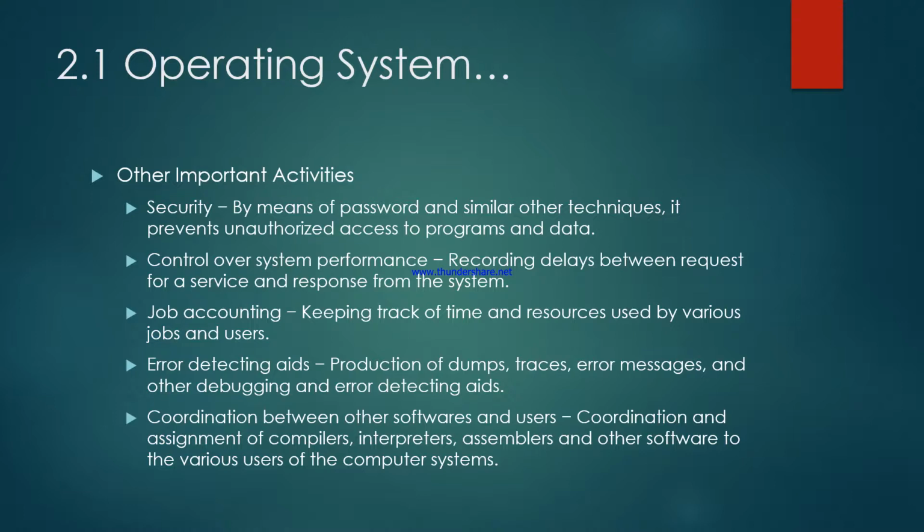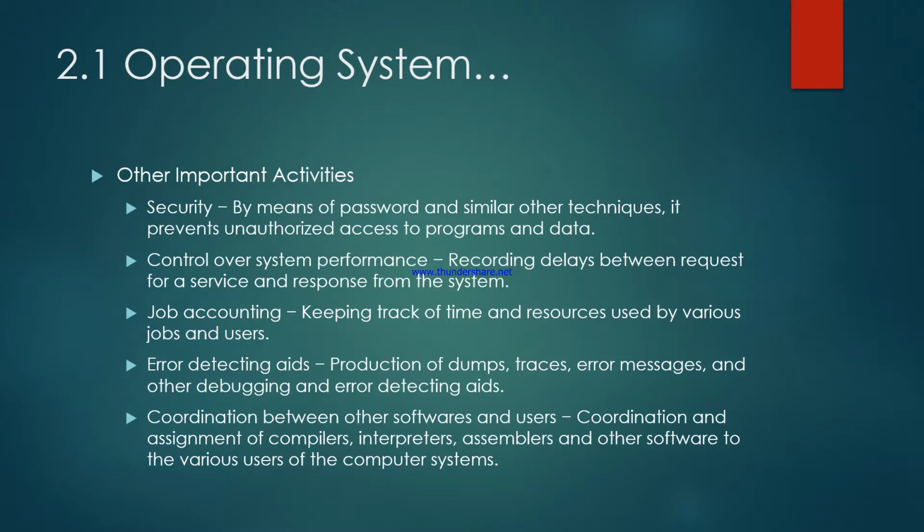And evolution ability: the operating system should not hinder the evolution of a computer system. This means that any new functions should be easily integrated with the computer without disrupting the working of the operating system.